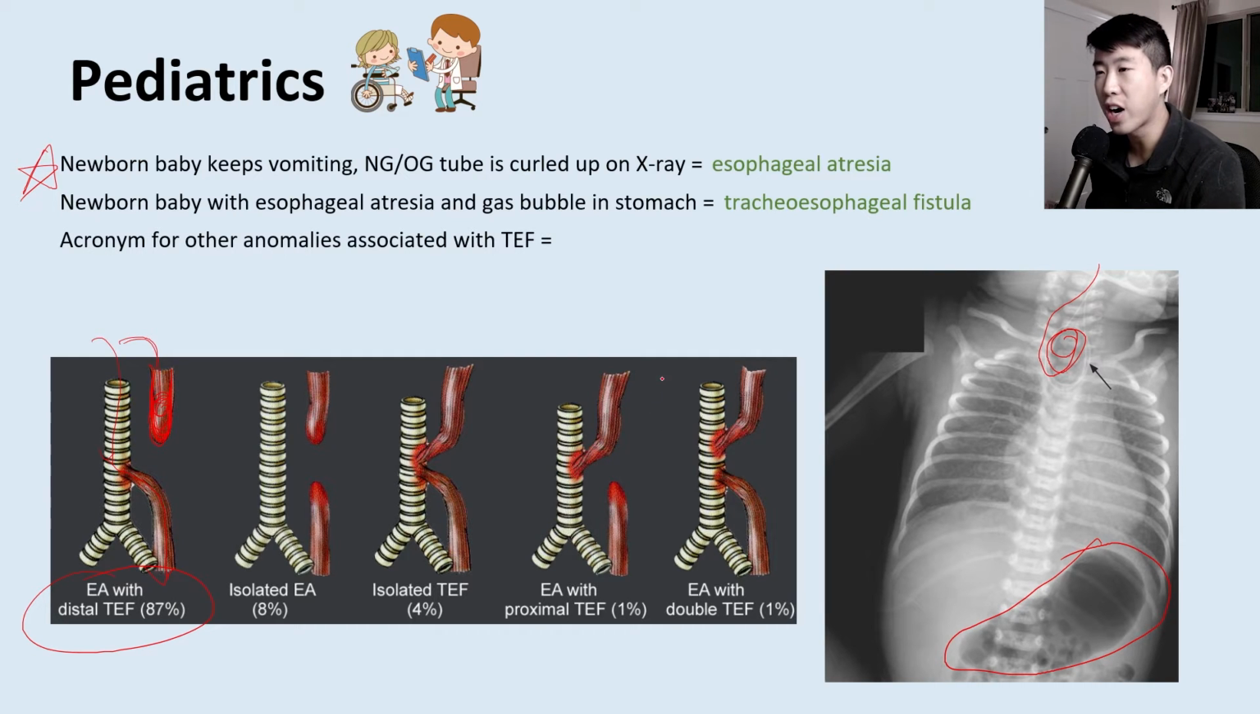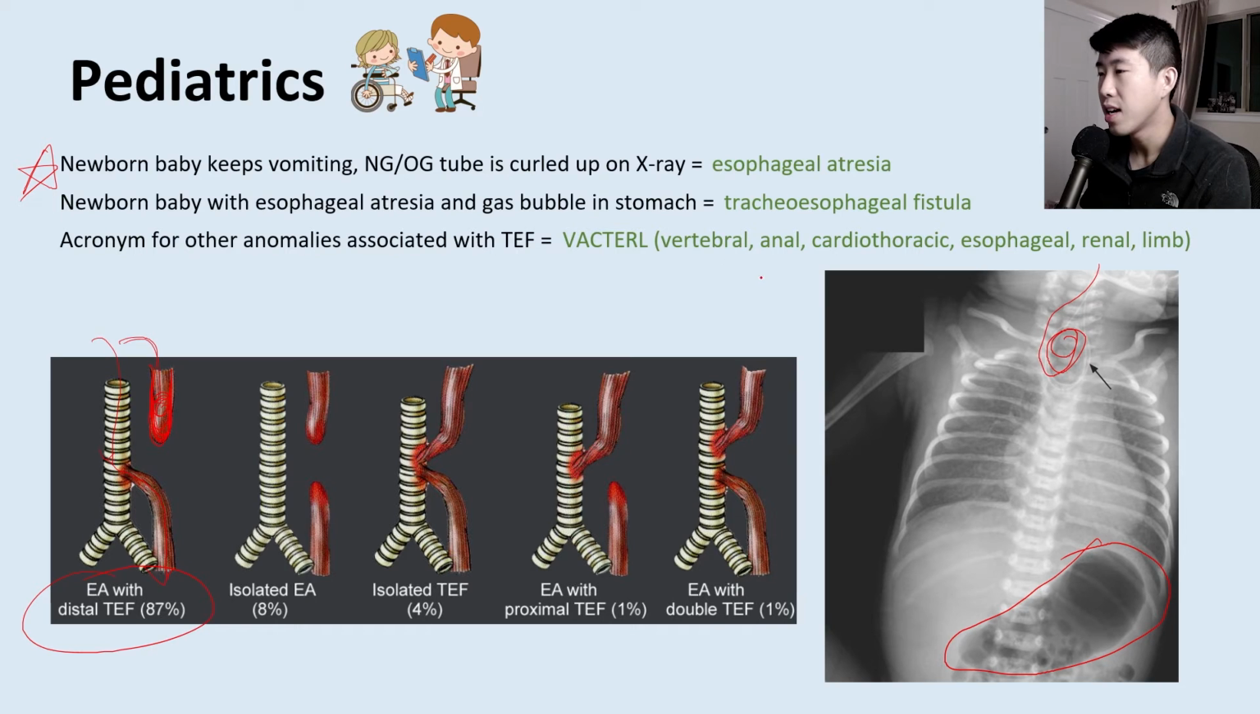What is an acronym for other anomalies that are associated with TEF? So this is basically similar to CHARGE syndrome, but it's anomalies that you see with tracheoesophageal fistula. That's going to be called VACTERL, and that's going to be describing vertebral, anal, cardiothoracic, esophageal, renal, and limb abnormalities.